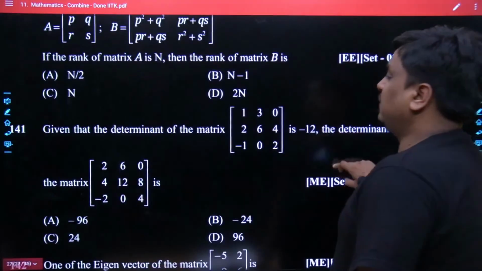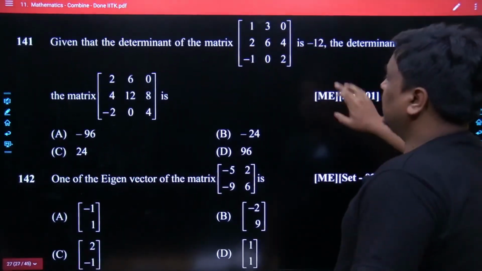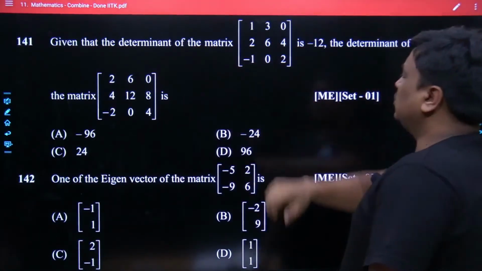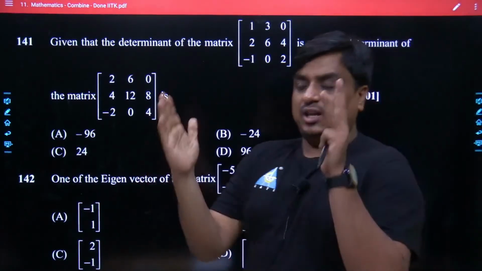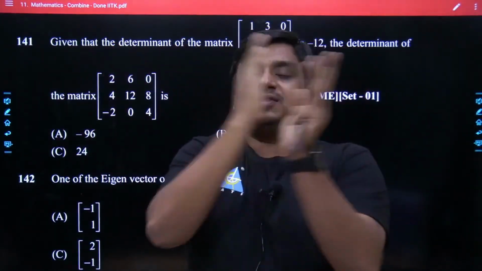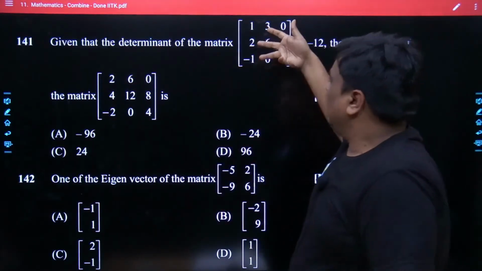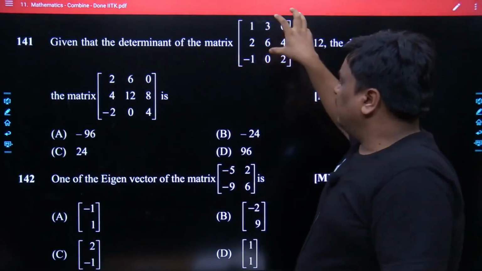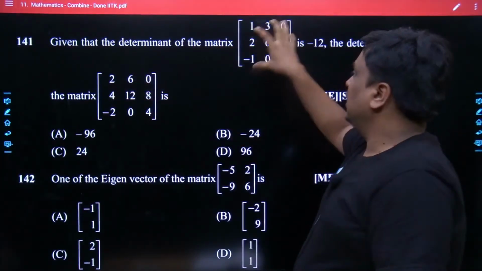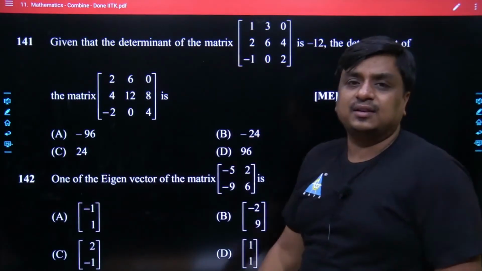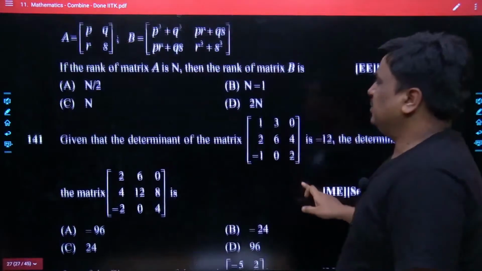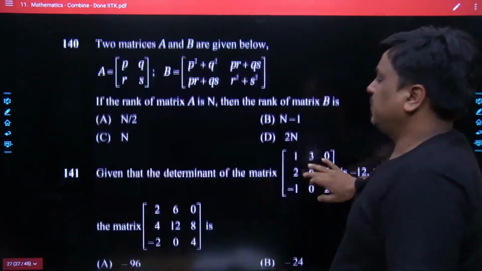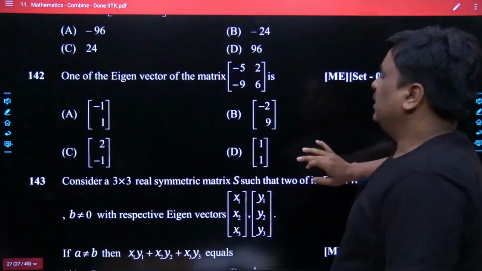I think in the same sequence, let me move forward. Here they had been talking about, given the determinant of the matrix is minus 12, the determinant of this. So what they had been doing, the simplest form of the elementary operation they had followed. We had to swap a few rows as well as a few columns. Once we do so, we would get this matrix out of this, so definitely we can get the exact result out of it. I won't say this has been the tougher problem, because this sort of problem may come at any moment of time, and you guys would be able to easily deal with it.